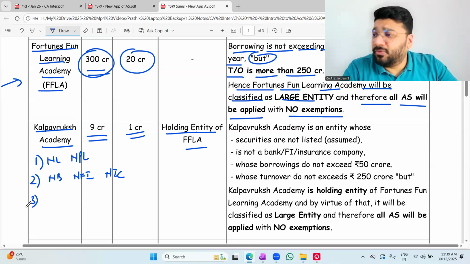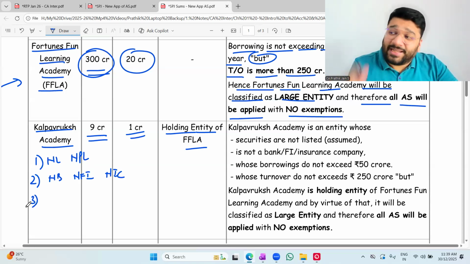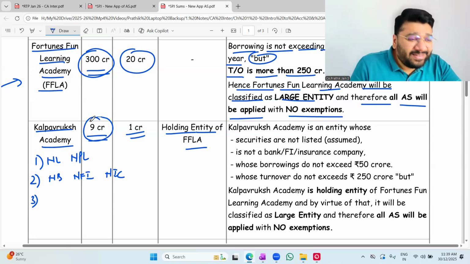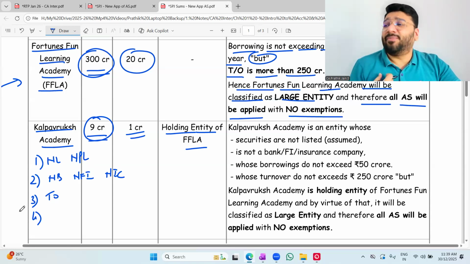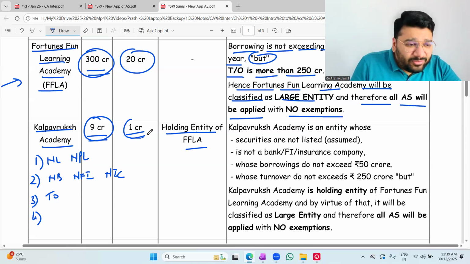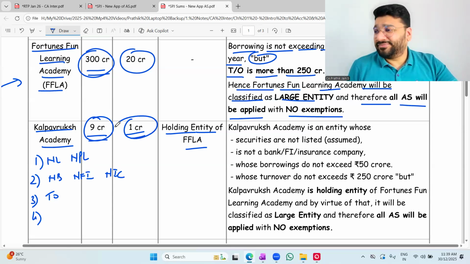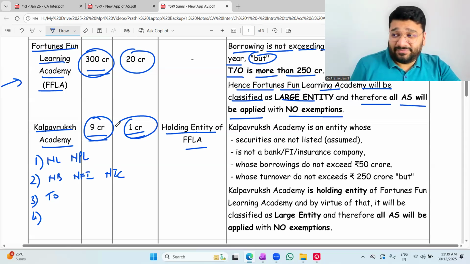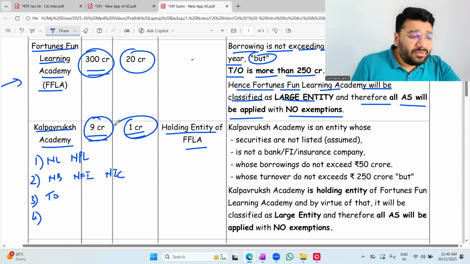Ask me, what is my turnover? Is my turnover exceeding 250 crore? No, it is less than 250 crore. Very less. How much is it? 9 crore. In reality, the turnover limit is also satisfied. Fourth one. Ask me, sir, what is your borrowing? 1 crore. What is the limit? 50 crore. I've taken only 1 crore, less than 50 crore. Fourth condition also satisfied.